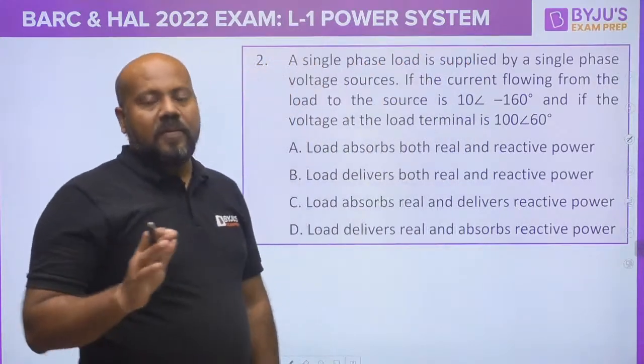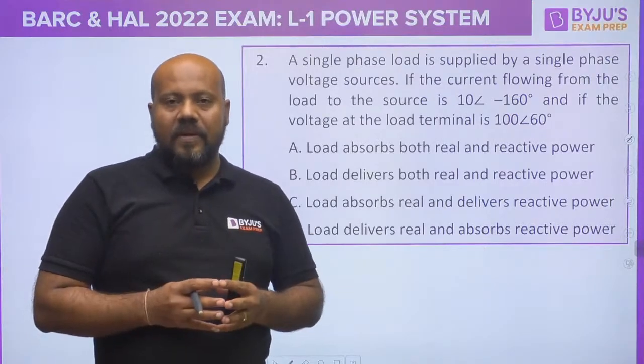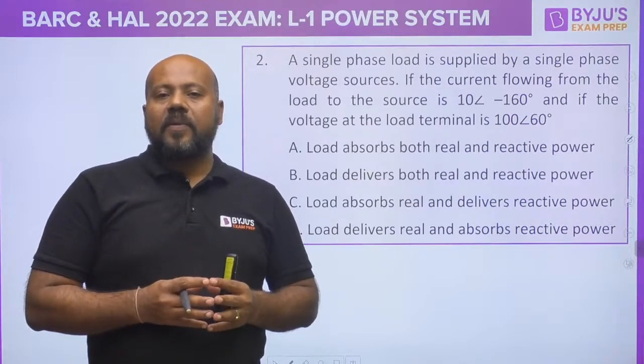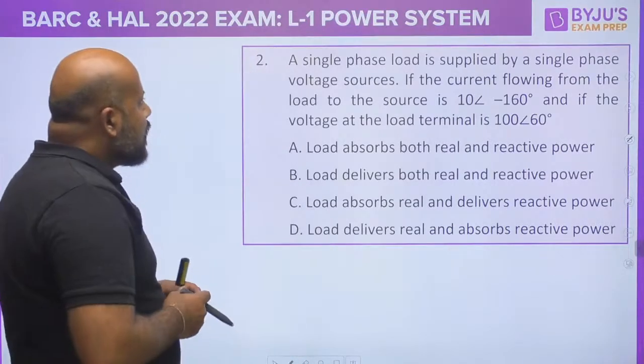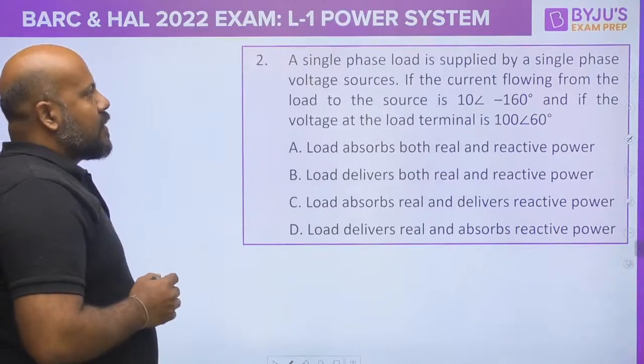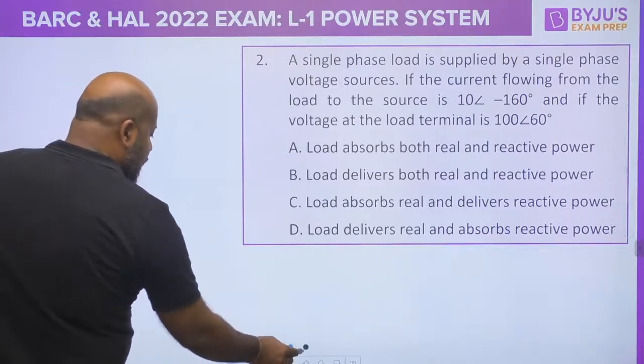The next question talks about the sign convention of the source or the load, which is a very simple and very important concept for complex power in power systems. It says there is a single phase load which is supplied by a single phase voltage source. So let us try to understand what is happening here.